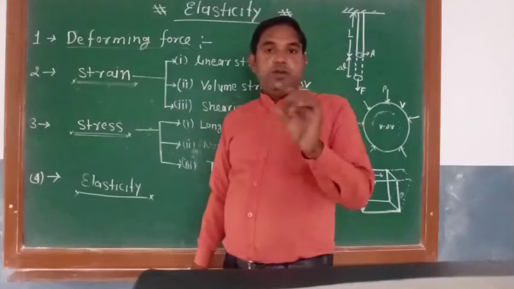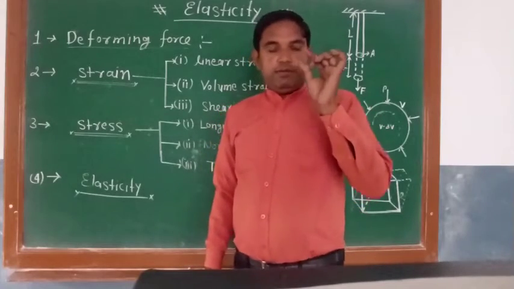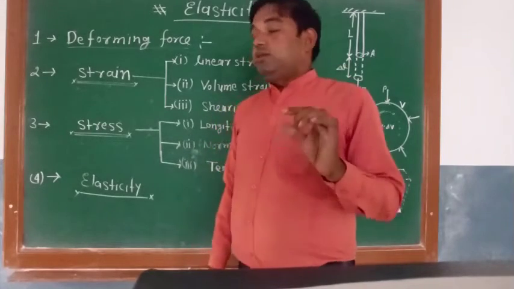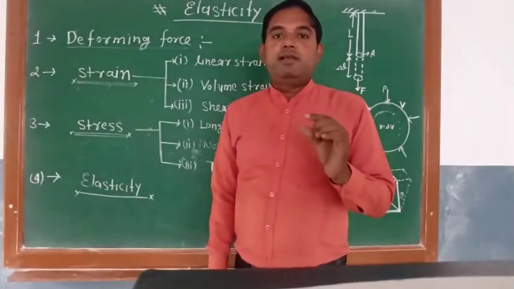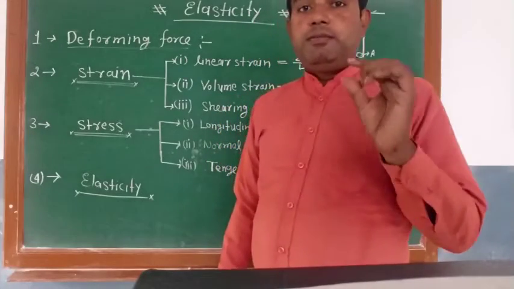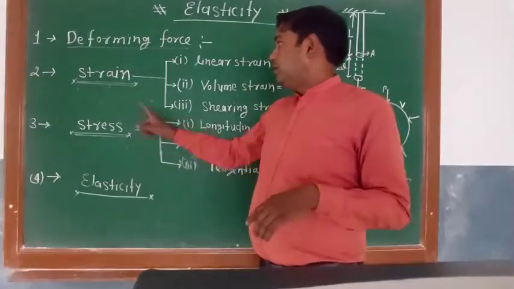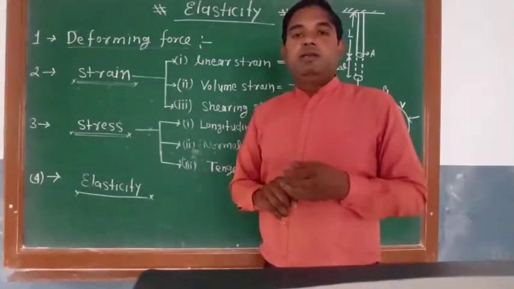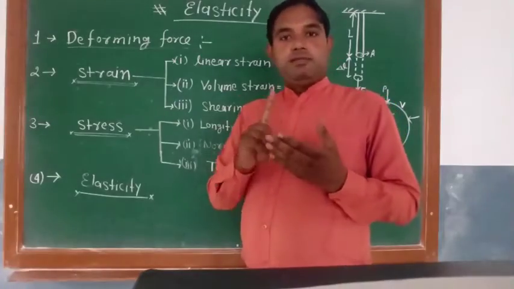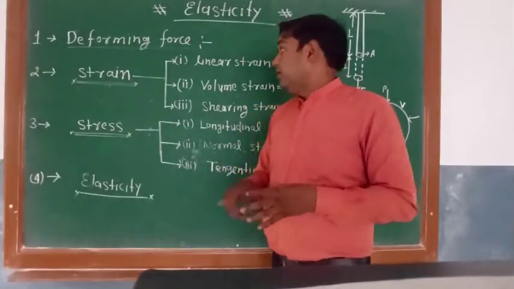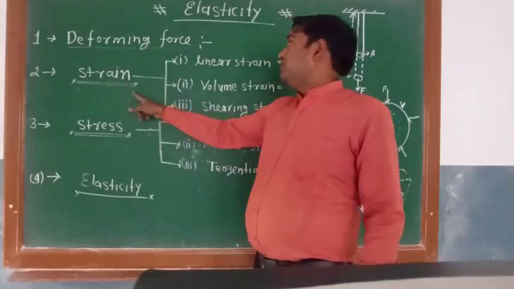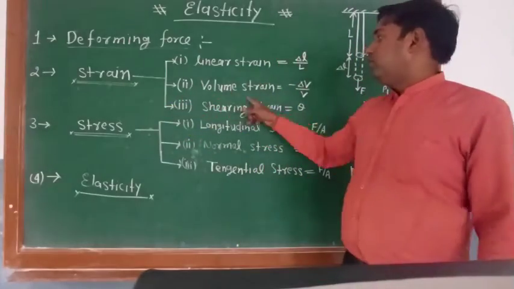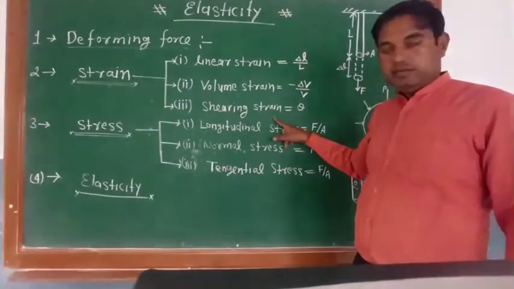Strain, only two lines: when we apply a deforming force on the body, the relative change in the body is known as strain. There are three types of relative changes: in length, volume and angle. So there are three types of strain: linear strain, volume strain, and shearing strain.